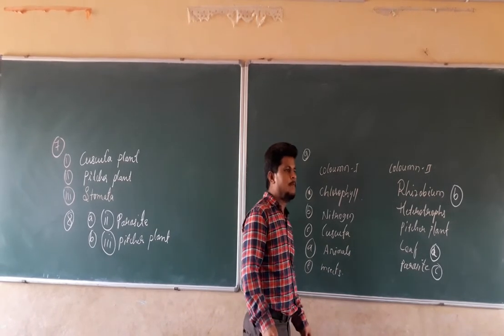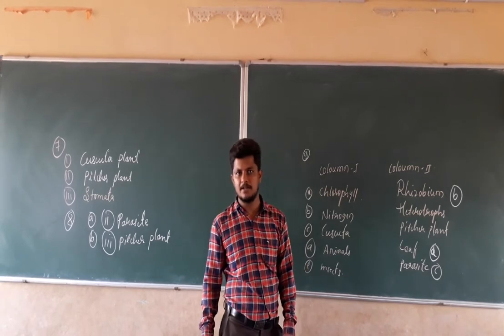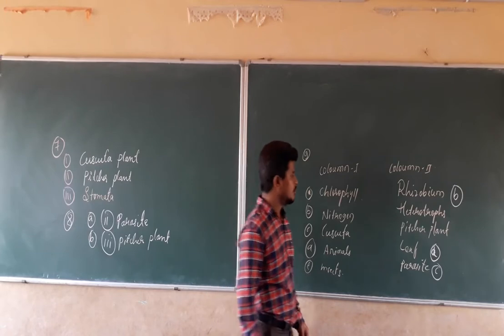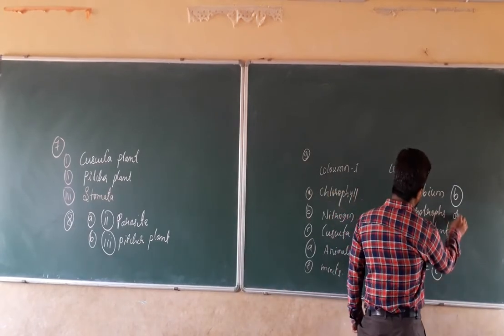In the same manner D, animals. Animals are going to depend on the other living beings for the purpose of the food. So we can say that animals are the heterotroph. So the answer for the D question will be heterotrophs.